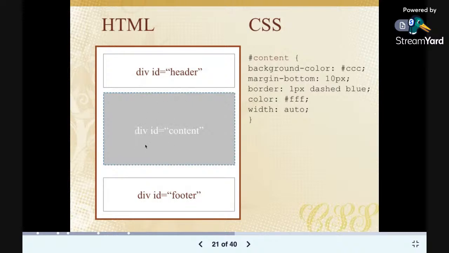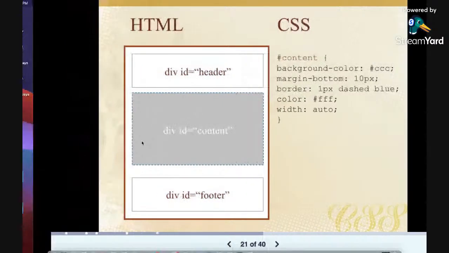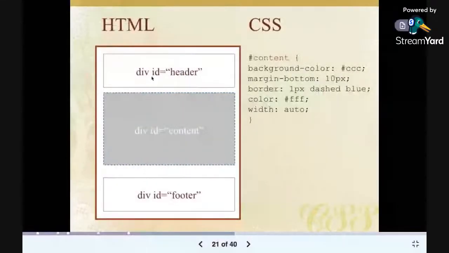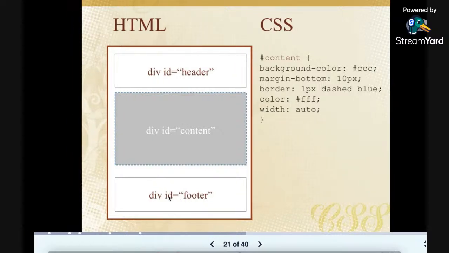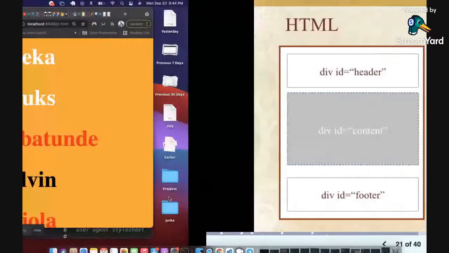So I told you that I want to show you a practical example of this simple design that we are seeing here. Let's do this design together. Let's design this on our page and see how we can achieve this, right? So the first thing I want to do is to lay out this structure with HTML. So I'm going to have a div. The very first container outside, the one with the thick red line, is the main div, right? Then the one inside, the one that borders around the header, is another div. The content is another div, and the footer is another div.